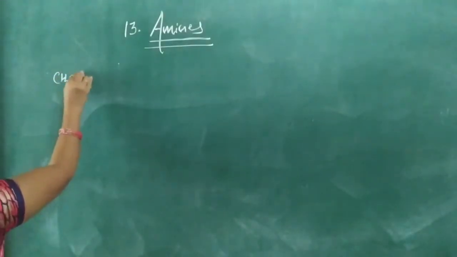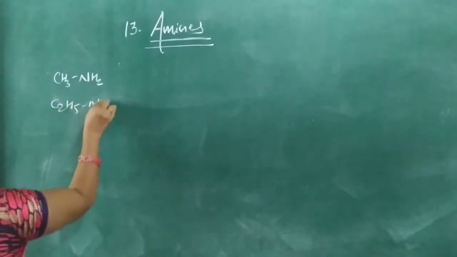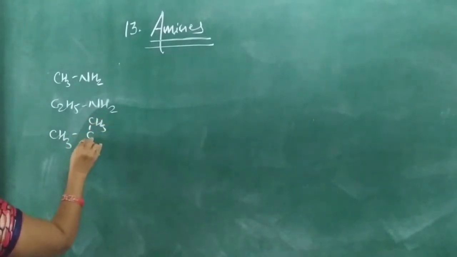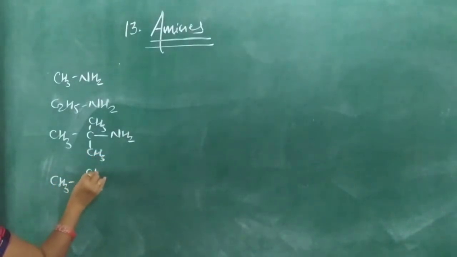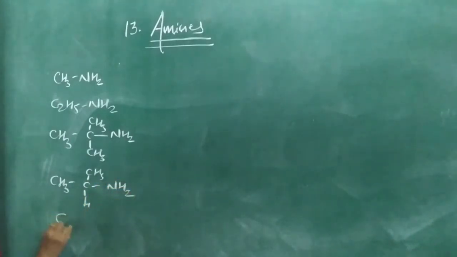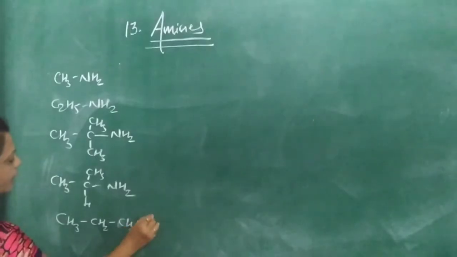See here, CH3NH2, then C2H5NH2, then CH3CH(CH3)NH2, then CH3CH(CH3)NH2, okay, then CH3CH2CH2NH2.